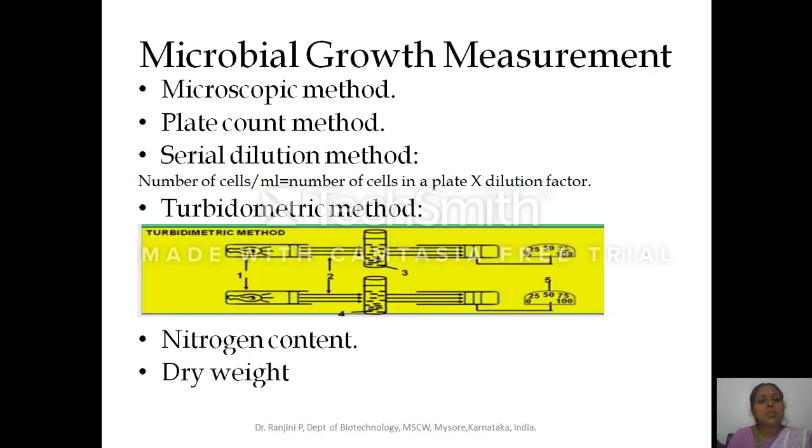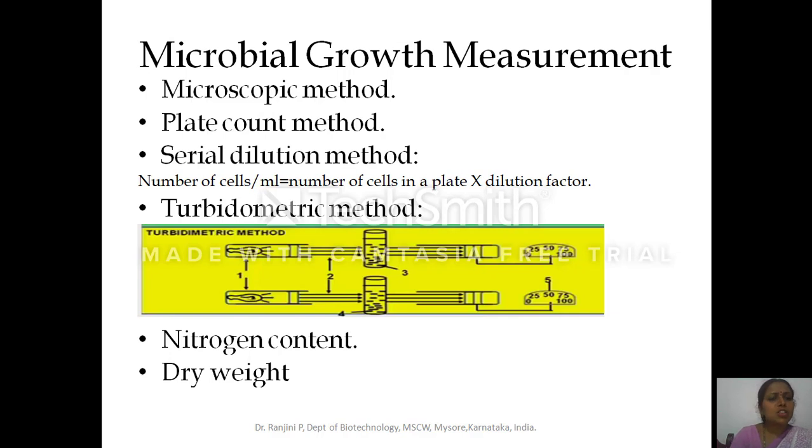You take a definite volume of the suspension and spread it on the media plate. Allow the plate to grow for 16 hours. After that, you place it in a plate counter, which has a light source at the bottom and a place for keeping the microorganism plate, and then you can count the number of cells.